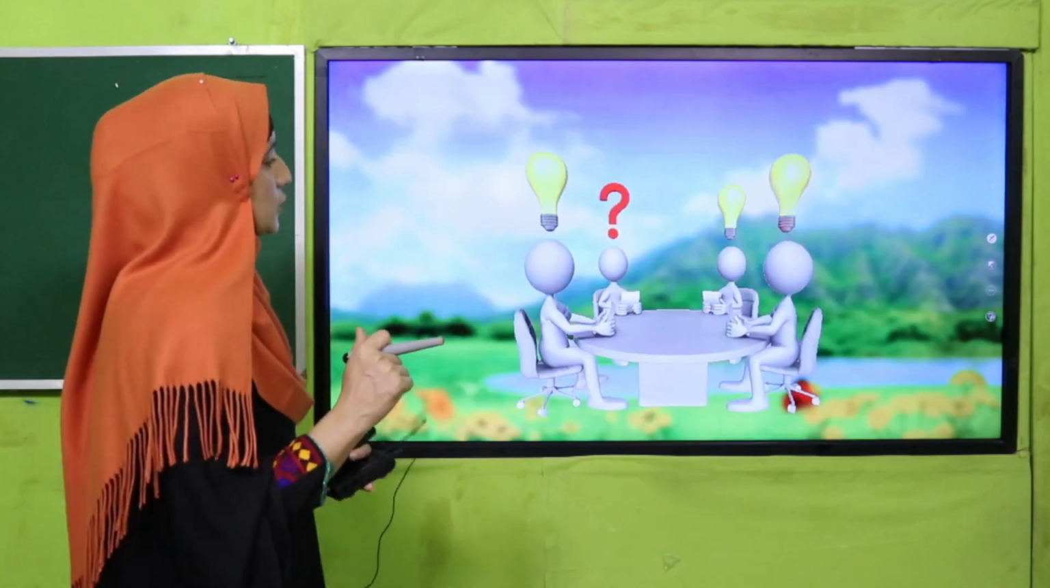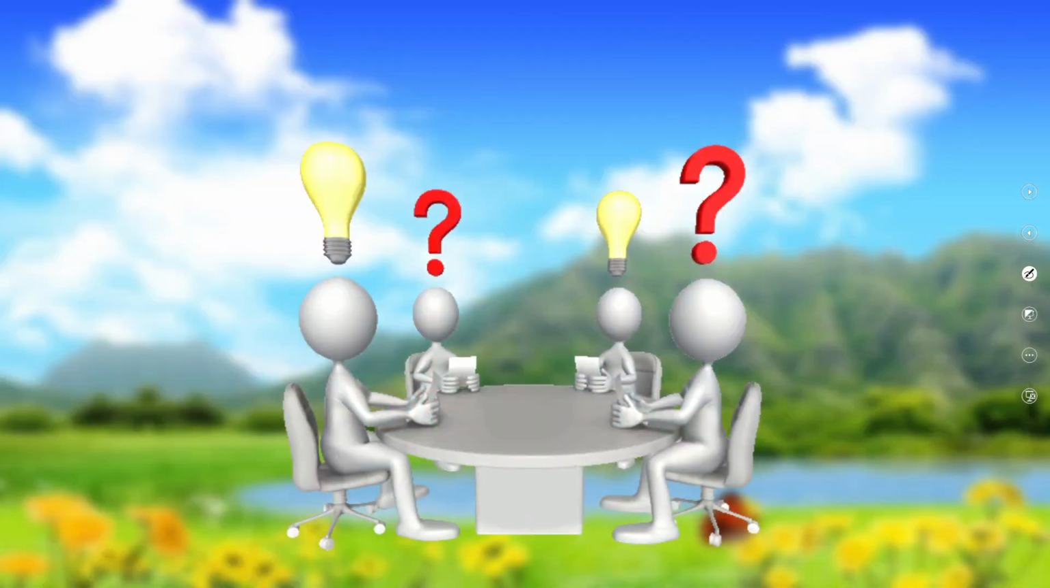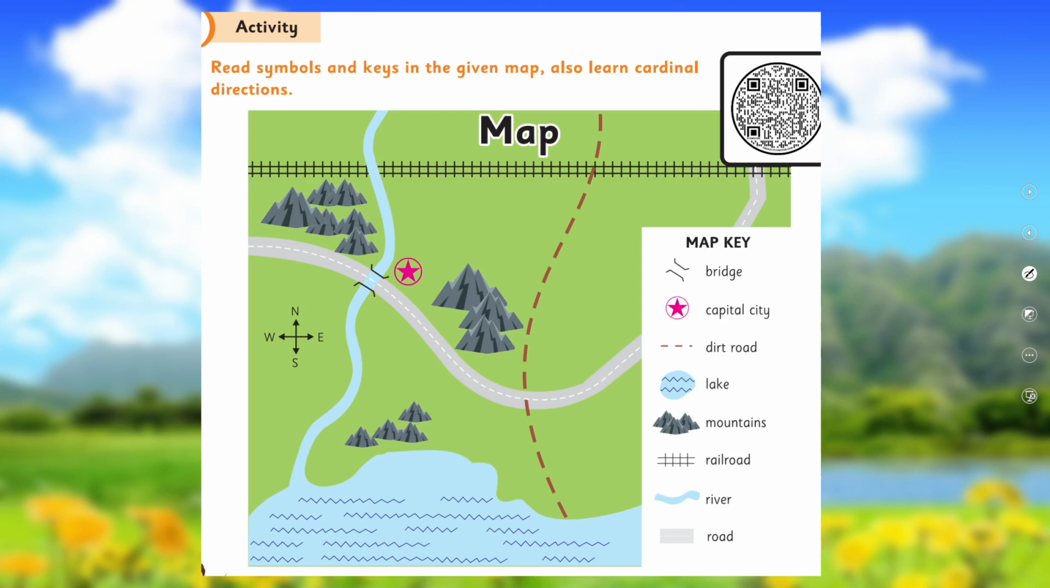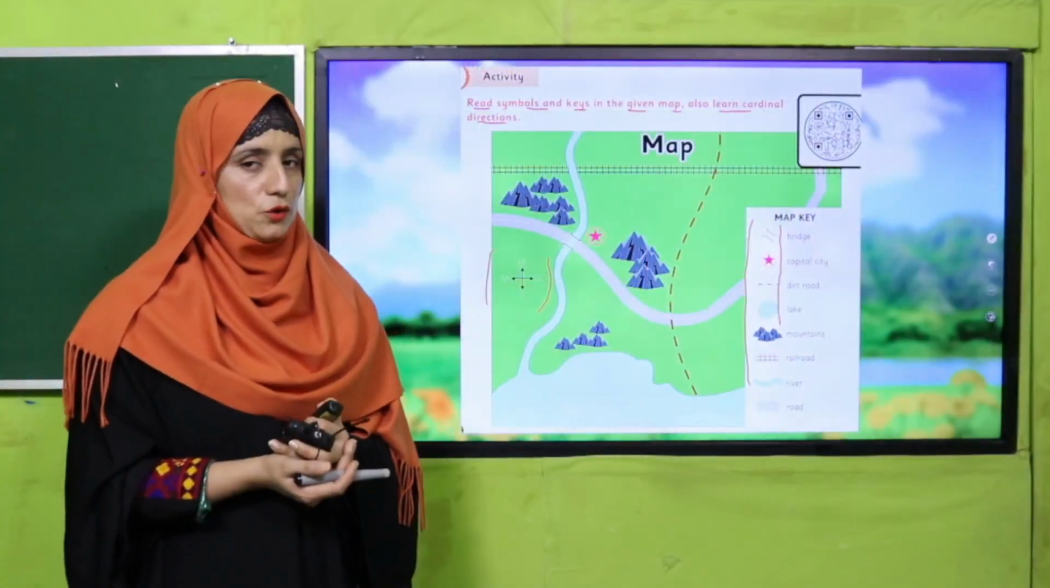Good job. So let's perform an activity if you have done with it. So it's activity time. There is an activity in your book, my dear students. Read symbols and keys in the given map. Also learn cardinal directions. You have to use these cardinal directions and also these symbols. So my dear teacher, guide your students and perform this activity in your class, and they have to get all the skills of using symbols on a map. So perform this activity in your class. I am waiting for you.